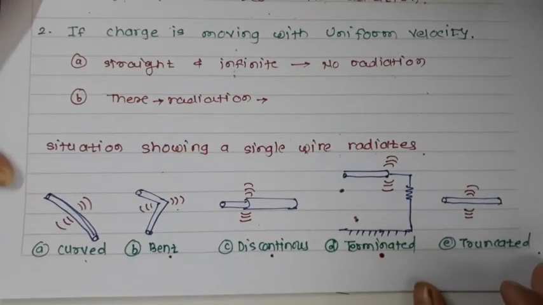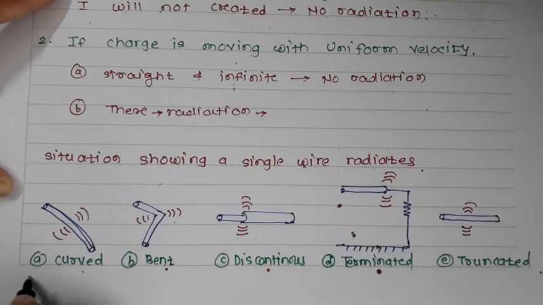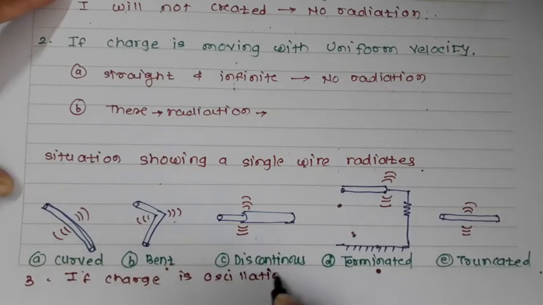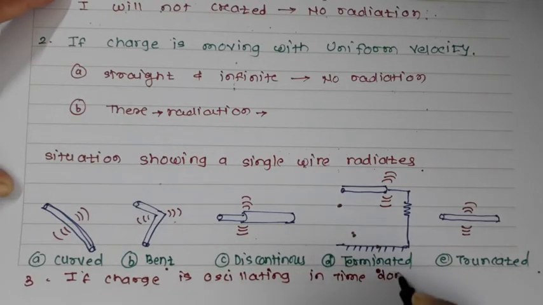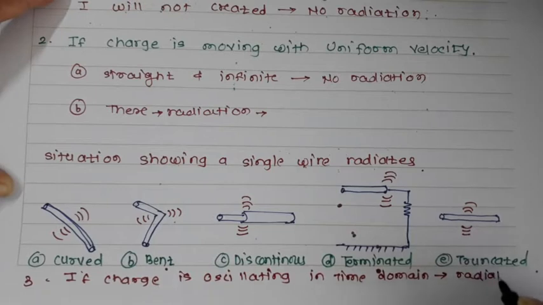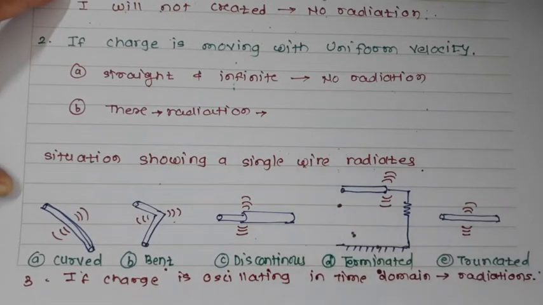And the third one is if the charge is oscillating in the time domain, then even if your wire is straight, there will be radiation. So these are the three conditions of a single wire we have seen.